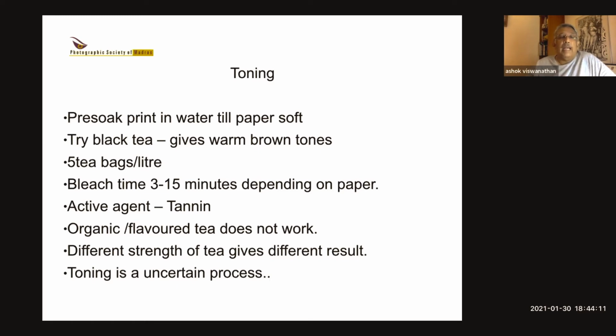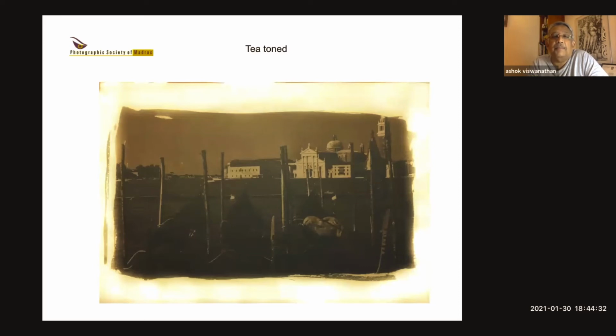You cannot use organic or flavored tea. That will not work. And depending on the strength of the tea, that's what gives you the color of the toning of the print. Now, like cyanotype toning, again, it's a very uncertain process. And sometimes you get lovely results, sometimes it's a disaster. But the good thing with this process is that you don't go wrong much.